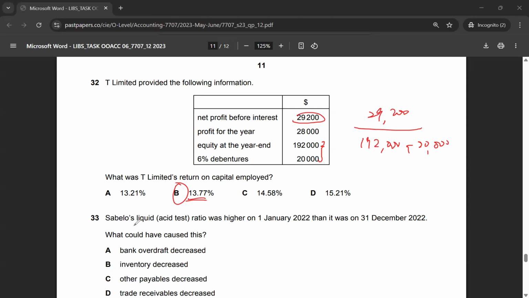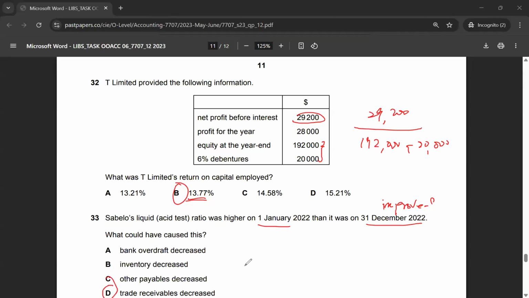Let's look at multiple choice 33. Sablio's liquid asset test ratio was higher on 1st January 2022 than it was in December 2022. So that means this asset test ratio has improved. What would have caused this? A decrease in trade receivables.